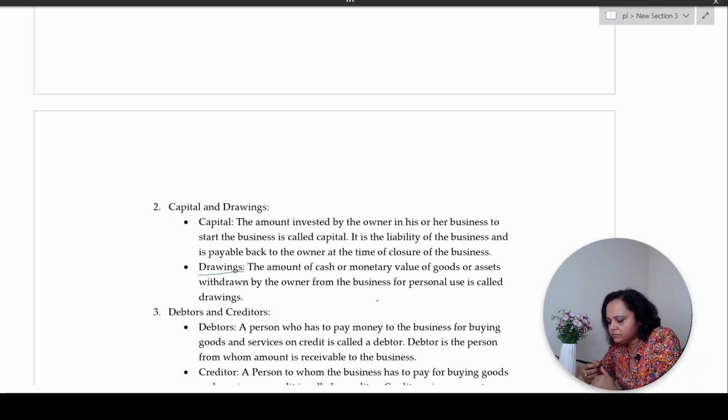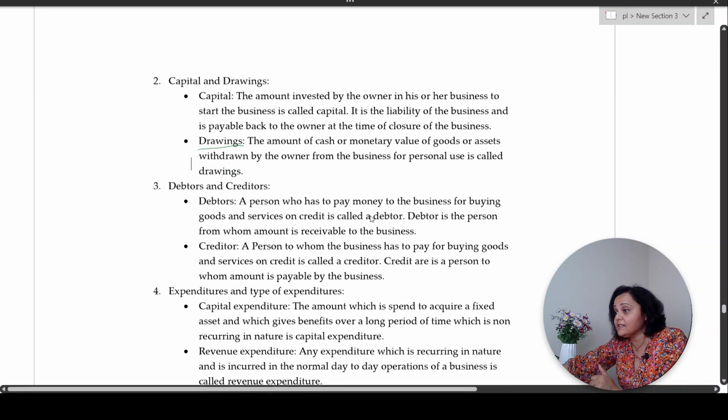Say I have opened a stationery shop, and I withdraw from that shop a book or a pen for my personal use. I take it from the shop, I don't pay money for it, and I'm using it for my own use, not for use in business. So that withdrawal of a book or a pen will be termed as drawing in accounting terminology. Correct?